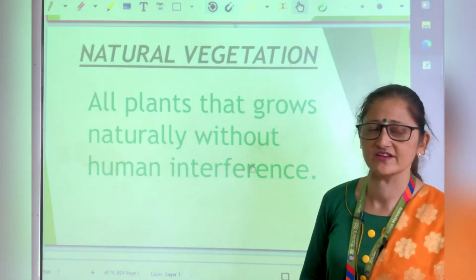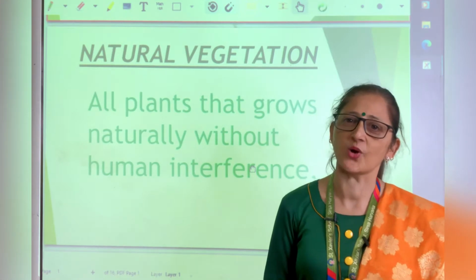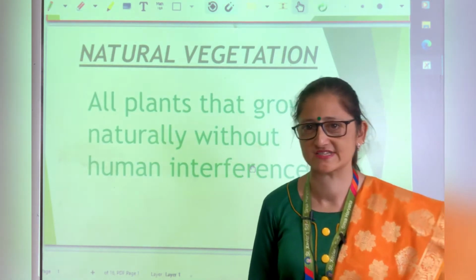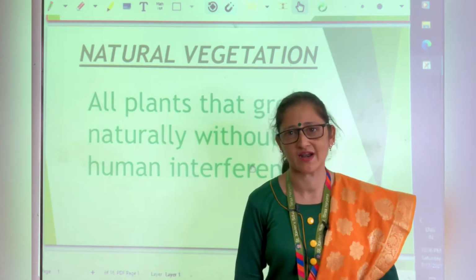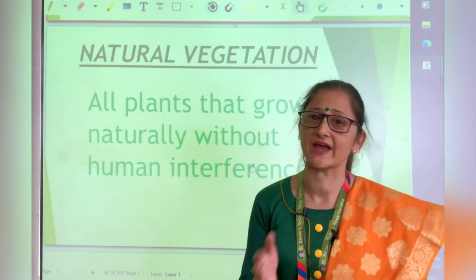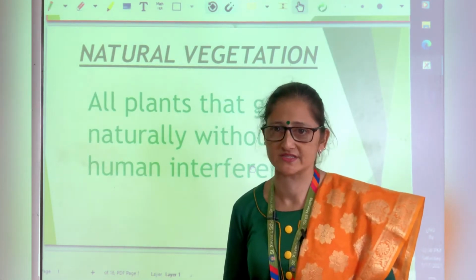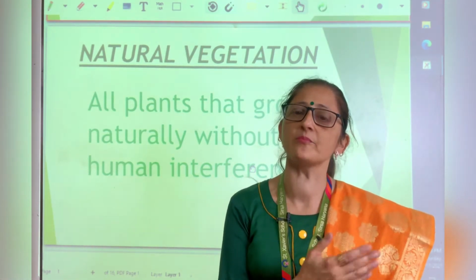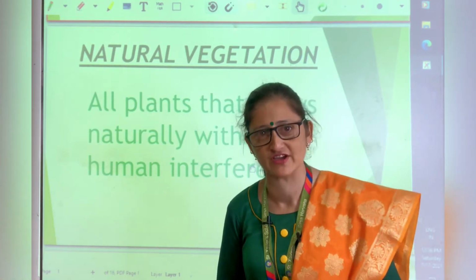Natural vegetation, all plants that grow naturally without any human interference is known as natural vegetation. Means all the plants which grow naturally, means by their own. When we are not growing any plants, all the plants are grown by their own. All those plants come under the category of natural vegetation.